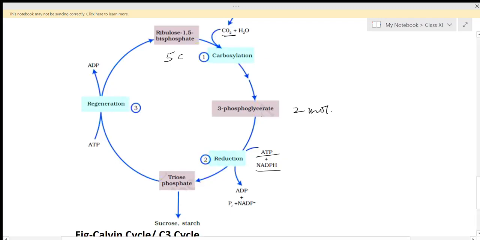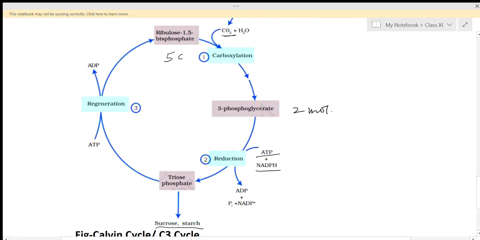Now this 3-phosphoglycerate will be reduced and it will change into the carbohydrate compound, that is triose phosphate, by the use of ATP and NADPH. This triose phosphate is the carbohydrate molecule. So we can say that 2 triose phosphate are produced. One molecule is changing into sucrose or starch, and another molecule will be used to regenerate the ribulose 1,5-bisphosphate. Not all the ribulose 1,5-bisphosphate will be used up, it will regenerate also.